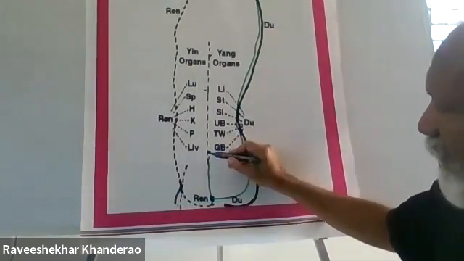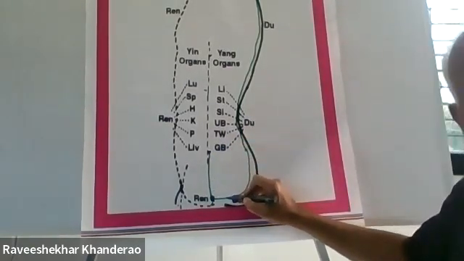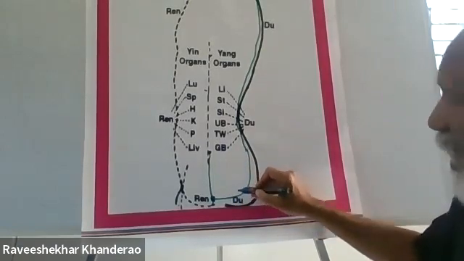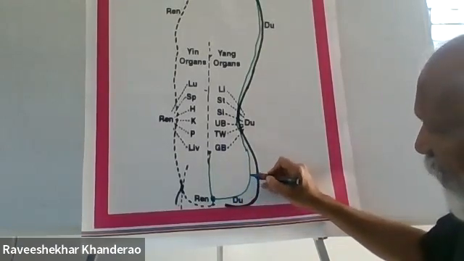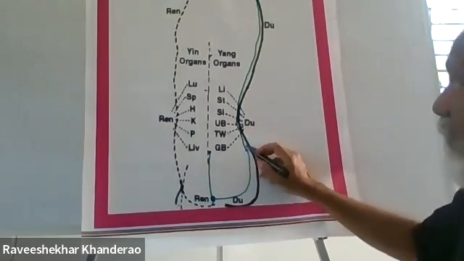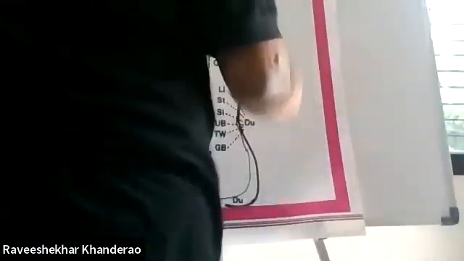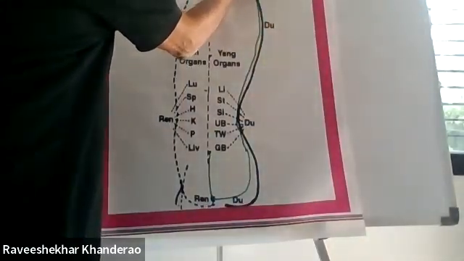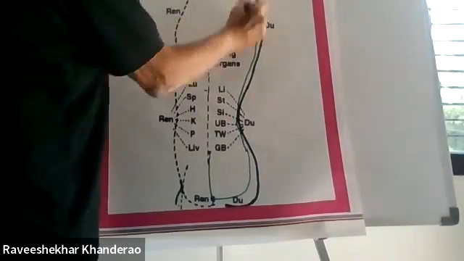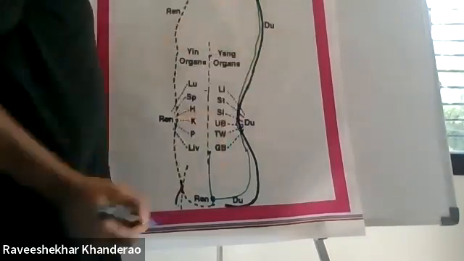So it starts at the lower abdomen. From there, the meridian goes internally to the perineum, and from the perineum it rises up, enters into the spine, and inside the spine it moves to the nape. From here it again enters into the brain.